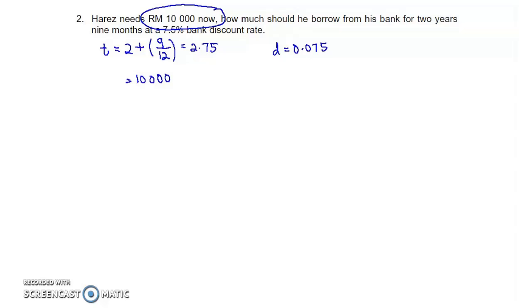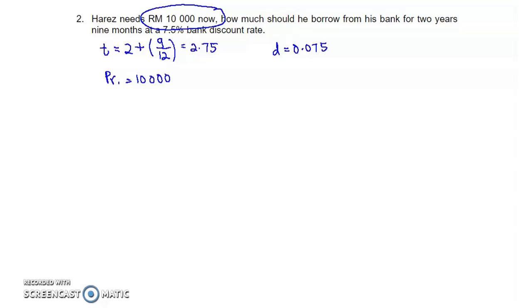The amount that he receives, which is 10,000, will be the proceeds. If the bank offers you bank discount and you want 10,000 in hand, you need to ask for more than 10,000, because the interest will be deducted first. That interest we call the bank discount amount. So here 10,000 is the proceeds.